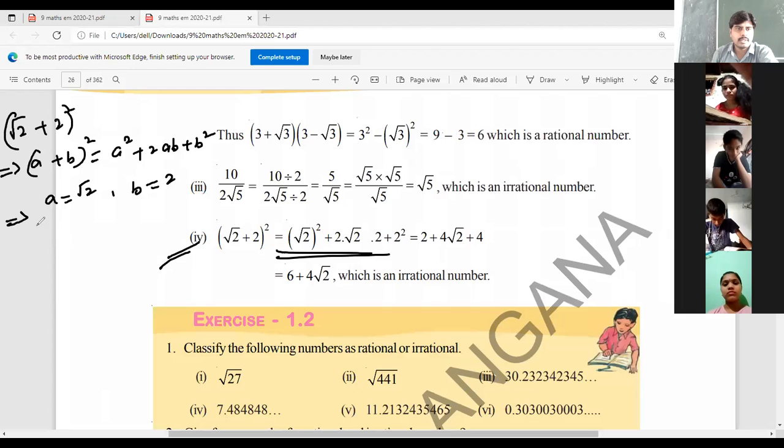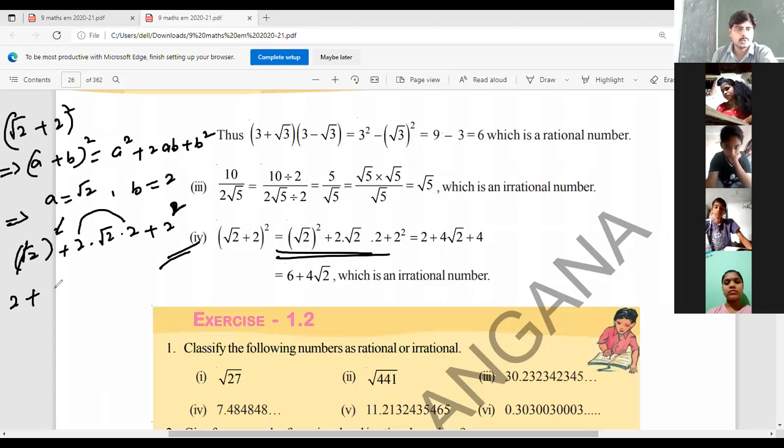That we can write, see here, root 2 whole square plus 2 into root 2 into 2 plus 2 square. Square root gets cancelled, 2. Plus 2 into 2, 4, root 2 plus 2 into 2, this becomes 4 root 2.